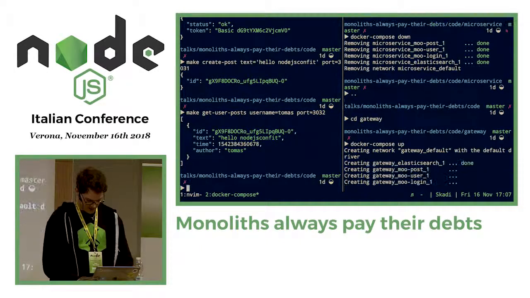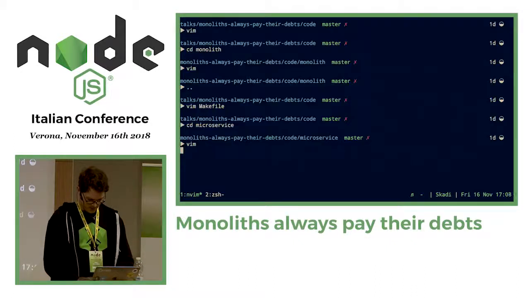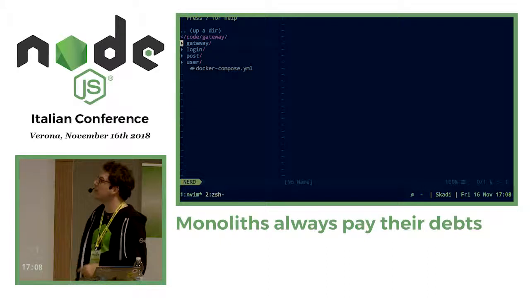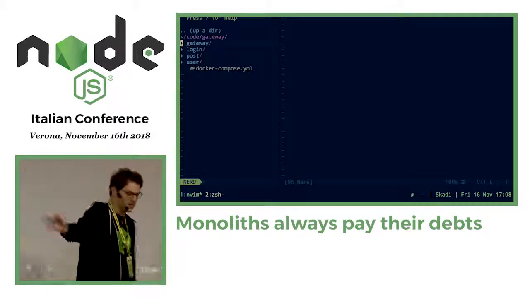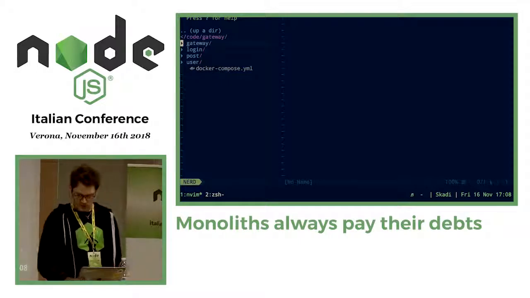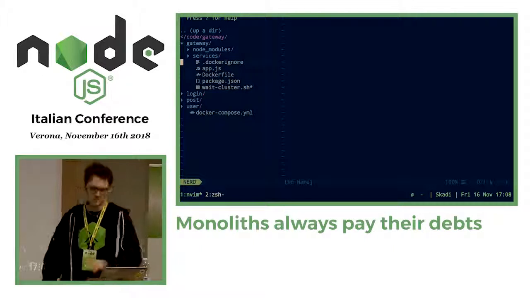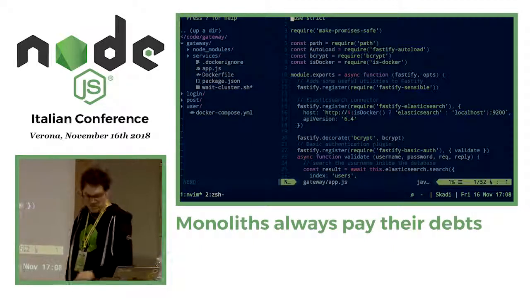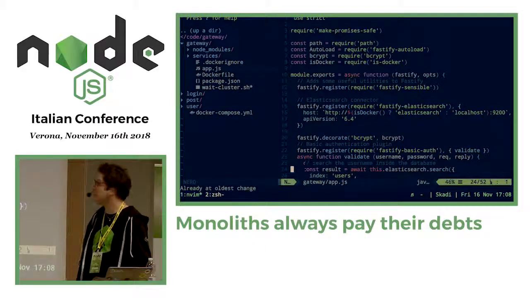In the meantime, I can show you very quickly what I did. As you can see, the project structure here on the left is exactly the same as before. We have just added another folder, which is the gateway. And as you can see again, the structure is always the same. Consistency, very cool thing. And the app.js is absolutely the same as the one we did since the beginning.